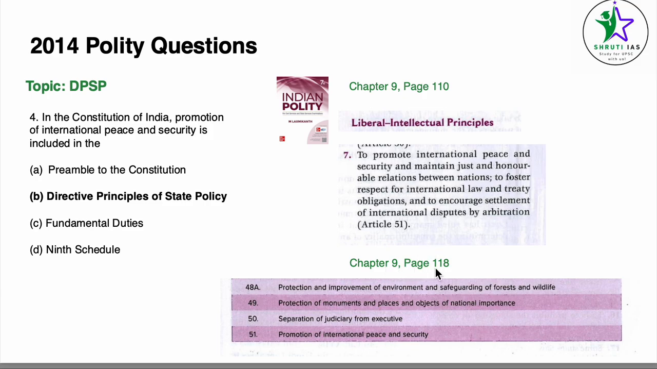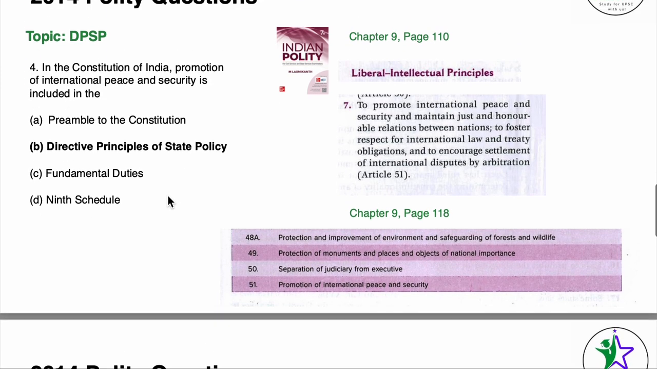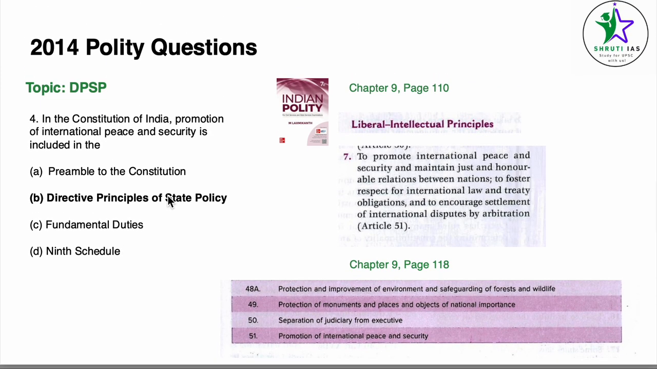Chapter 9, page number 118, the list of all the DPSPs is given. Article 51, promotion of international peace and security. So our answer becomes B, directive principles of state policy. See, we are supposed to know all the DPSPs and all the fundamental rights on the tips of our fingers.